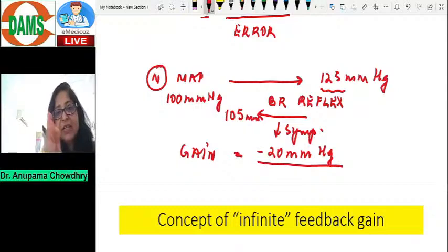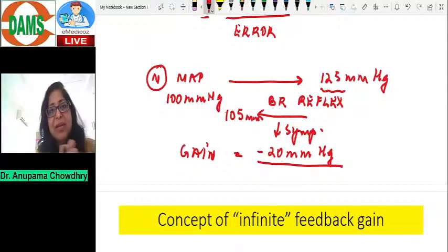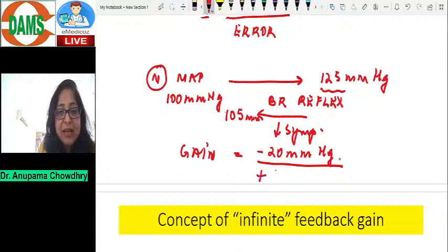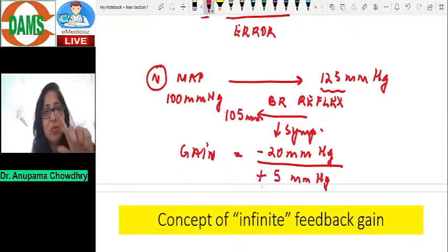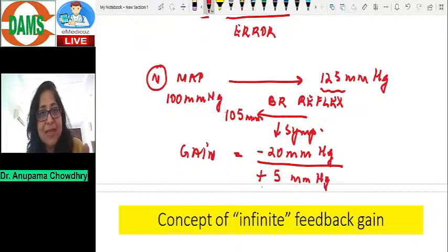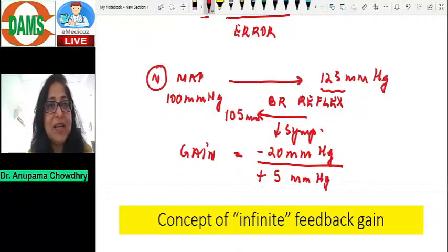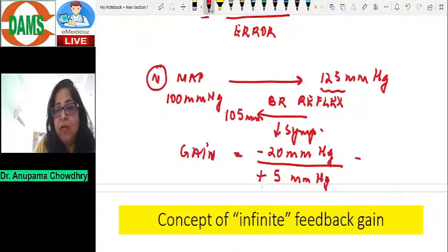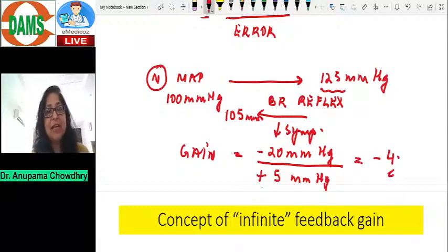Now, error: instead of the blood pressure now being 100, it's now at 105. It's 5 millimeters more than the normal mean arterial pressure. In other words, the error is plus 5 millimeters of mercury. You understand why I put a plus here? Because the new blood pressure, the corrected blood pressure, is higher than the original blood pressure. So this gives me a gain of minus 4. Have you got my point? Right? Correction over the error.